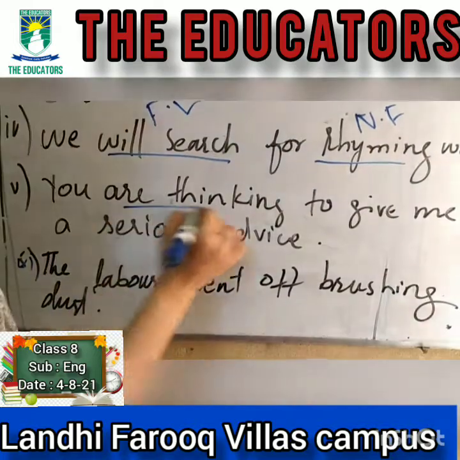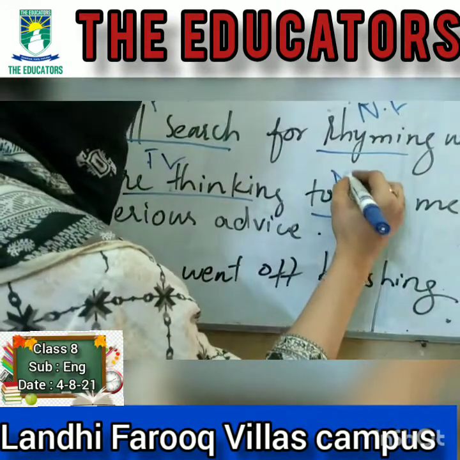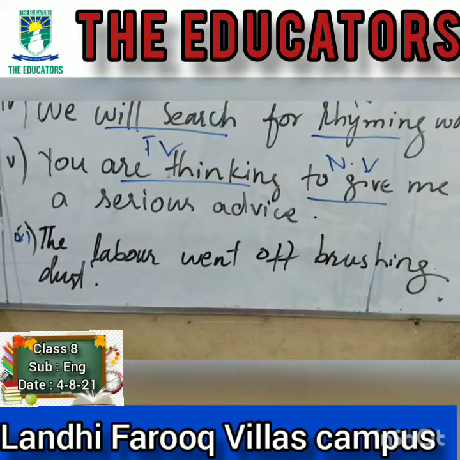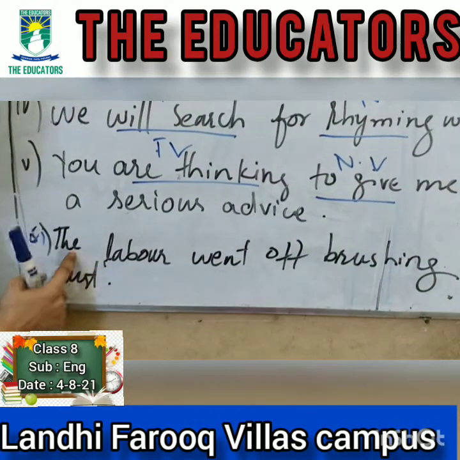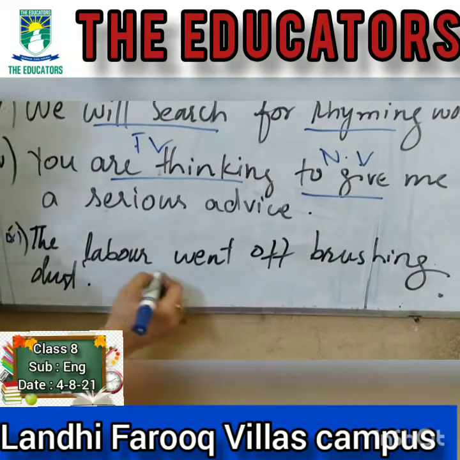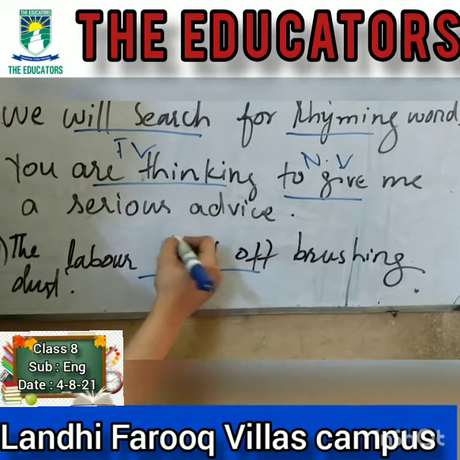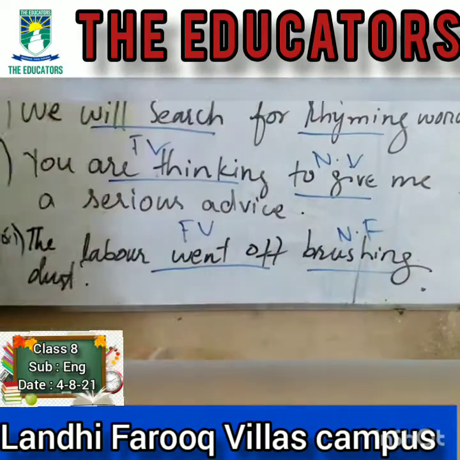So "are thinking" helps us identify tense, finite verb, and "to give" is a non-finite verb here. It's not helping us identify tense but is definitely helping to make the sentence completely understandable. The last one: the labor went off brushing dust. So "went off" is the finite verb, whereas "brushing" is the non-finite verb.